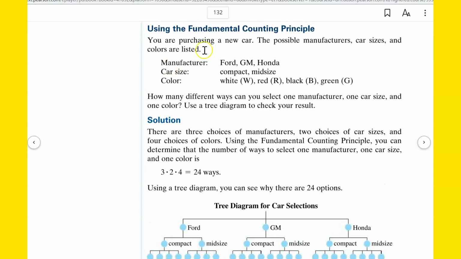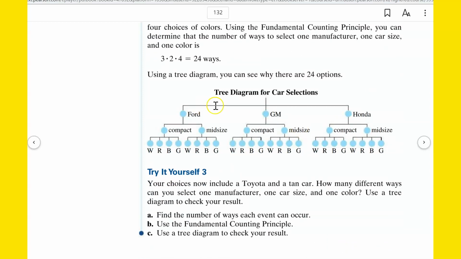All right, you are purchasing a new car in this example. The possible manufacturers, car sizes, and colors are listed. So you got 3 manufacturers for this choice, Ford, GM, and Honda. You have 2 sizes, compact and midsize. You have 4 colors, white, red, black, and green. So how many ways can you select a car from all these choices? Well, 3 times 2 is 6, times 4 is 24. If you were to try to write it all out, it would be very tedious, but you could.